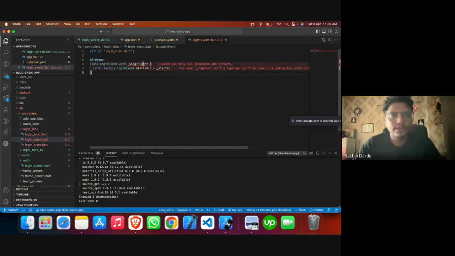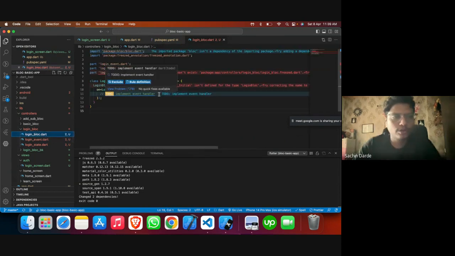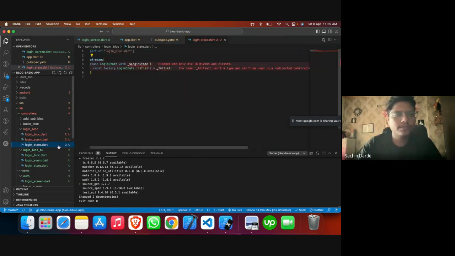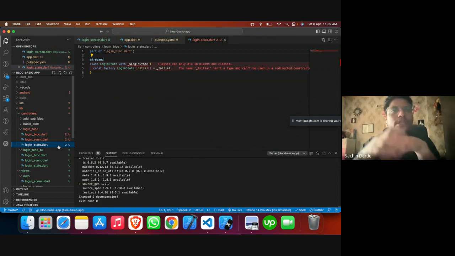As you can see, this event has already been created. This particular bloc structure is also there. Then there comes the state. In this one, we can directly use this initialize, but there are some additional things we can do in order to make sure that that particular bloc is going to work well. One second.